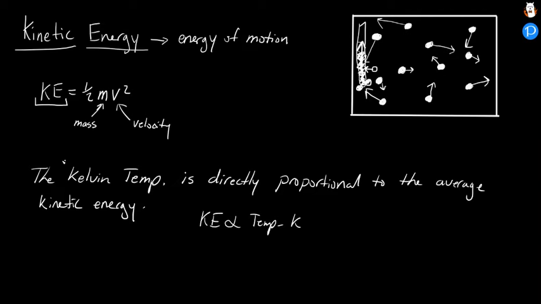Now again, it's the average kinetic energy, because not all of these particles in here are moving at the exact same speed. So when I measure the temperature, I'm measuring the average velocity of these particles in here. Not all of them are going to have that exact velocity, but what speed are most of these particles moving at within that container?